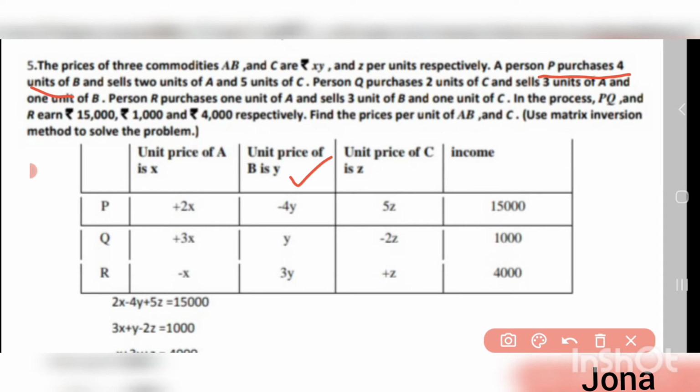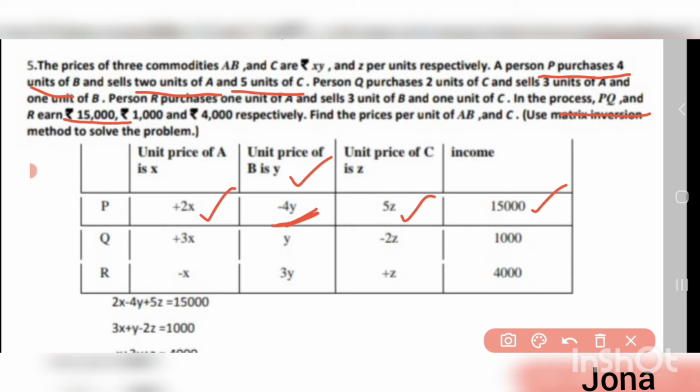If it is a purchase, it is nothing but minus, isn't it? So minus 4, Y is the unit price, so minus 4Y. And he sells 2 units of A, so that is plus 2X. And 5 units of C is plus 5Z. Okay, at the same time, in the process, P got the income as rupees 15,000. So put this income as 15,000 here.